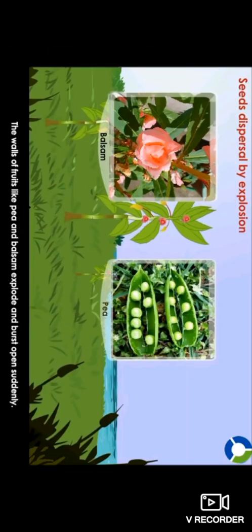Okay, students. Now see, here are certain fruits. When these fruits open, seeds are dispersed, and this process is called explosion.